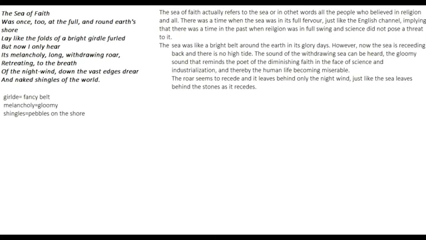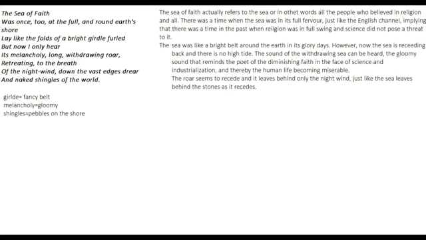So in the past days, in the glory days, there were a lot of people who believed in religion, who had faith. So the poet is talking about them now, the sea of faith, all the people who constituted the faithful kingdom.